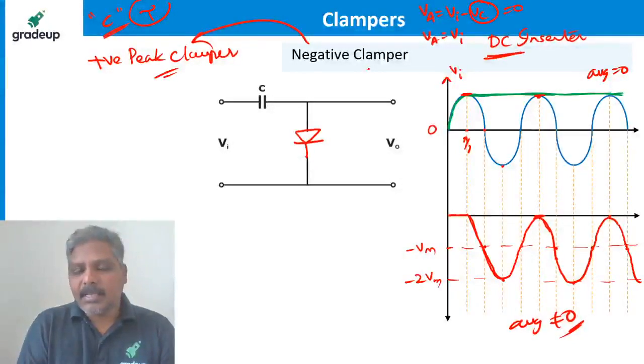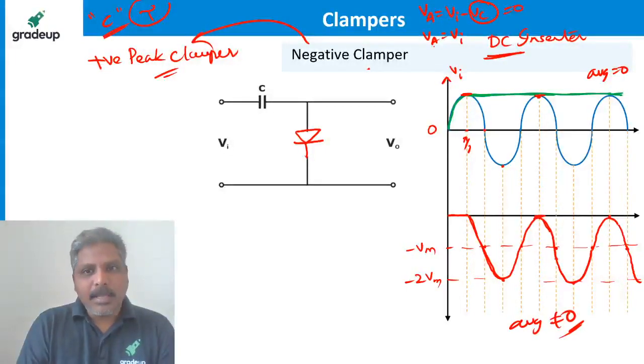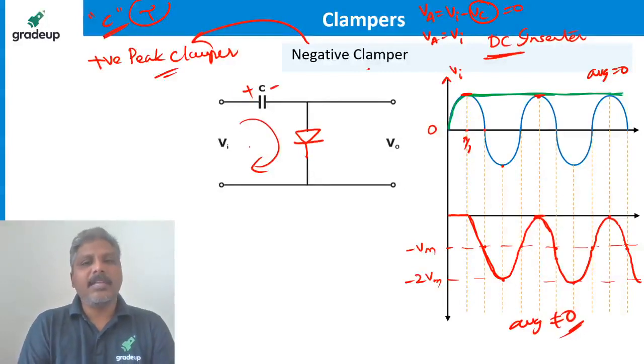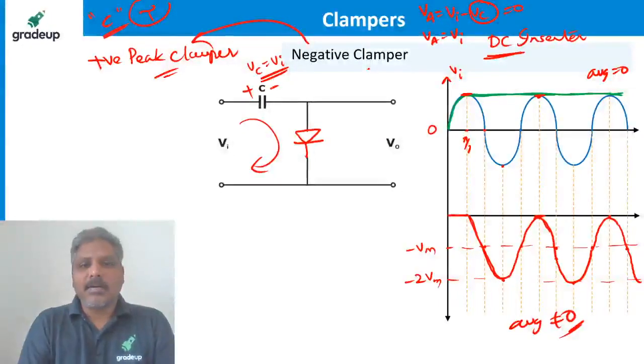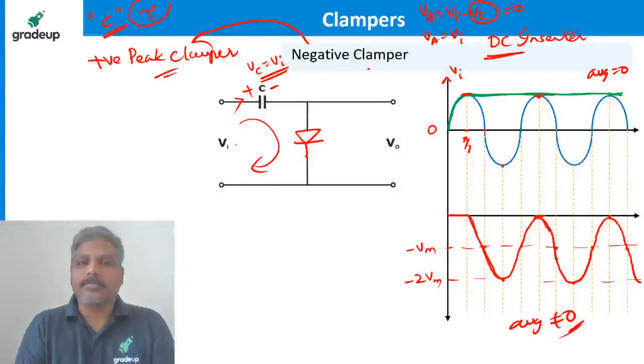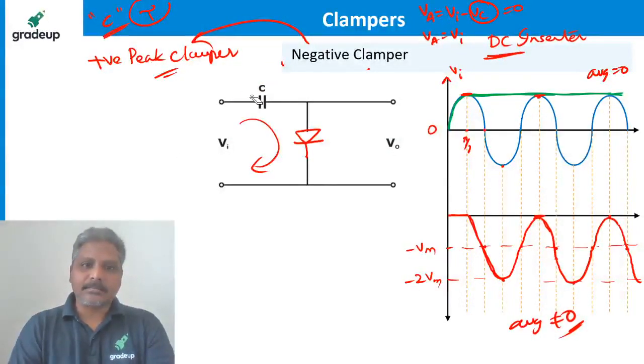So if VI is greater than 0, the anode is also greater than 0. Till that time, the capacitor cannot charge because the capacitor does not have a path. For the capacitor to charge, there must be a path, right? So if VI is greater than 0, the anode becomes greater than 0, then the diode becomes forward bias, then the capacitor can charge. Then the capacitor voltage is equal to VI, only when the diode is forward bias, otherwise not. Because there is no current flowing, no. Got it? This is the first point I explained initially.